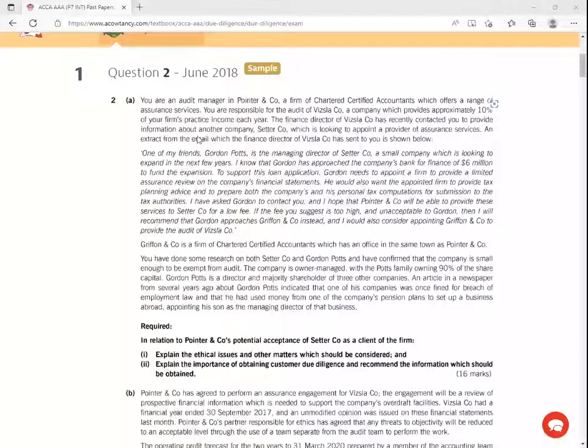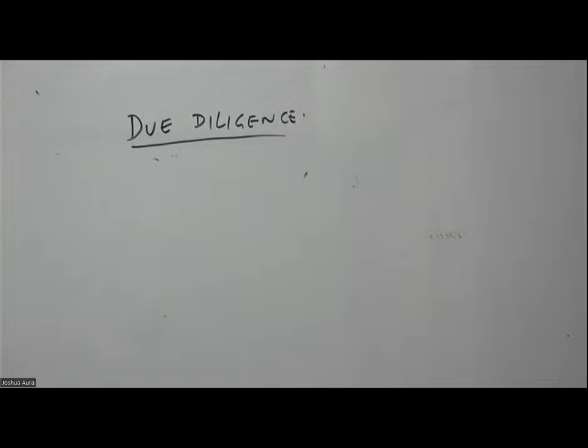So we are told here, you are an audit manager. So you are a manager up there, so you need to reason like a manager, right? So you are an audit manager in Pointer and Company, a firm of CPA, which offers a range of assurance services. You are responsible for the audit of this company, a company which provides approximately 10% of your firm's practice income each year. So straight away, ladies and gentlemen, I'm able to see a threat there. I'm able to see an ethical issue there.